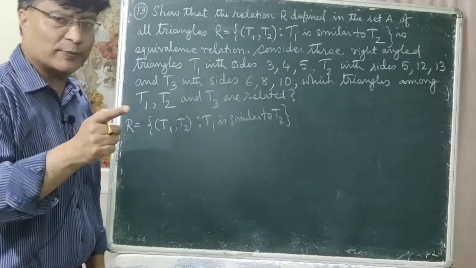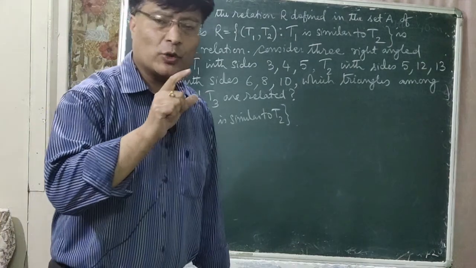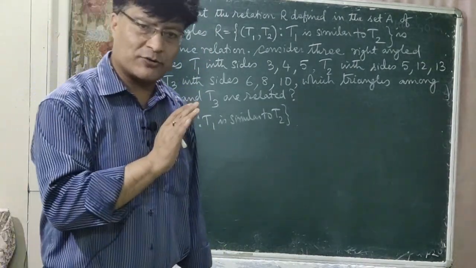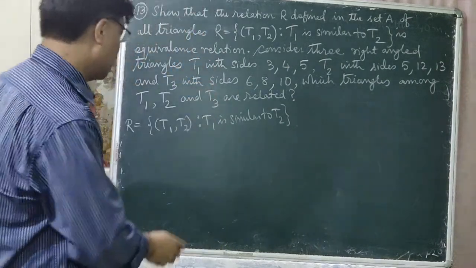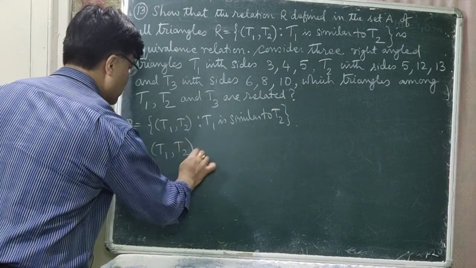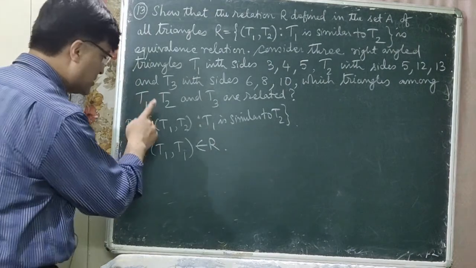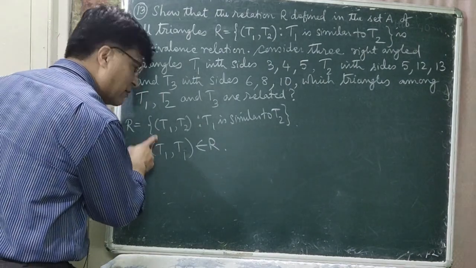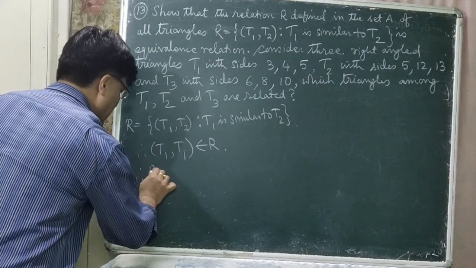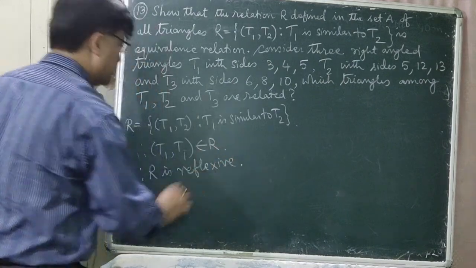So now first you prove reflexive. Reflexive means the same triangle should be there, (T1, T1). So if you take (T1, T1), every triangle is similar to itself, isn't it? So you can take one triangle, and that triangle is similar to itself. Therefore (T1, T1) belongs to the relation R. That is, T1 is similar to T1. Therefore R is reflexive.